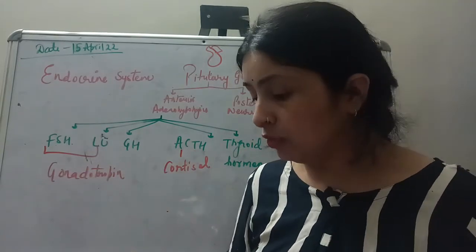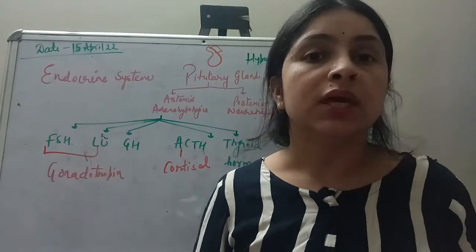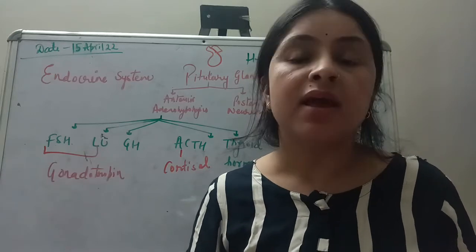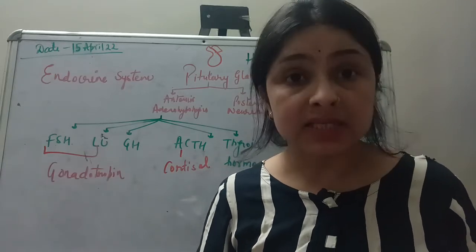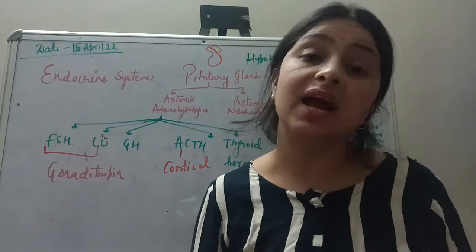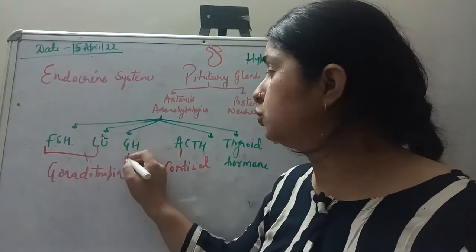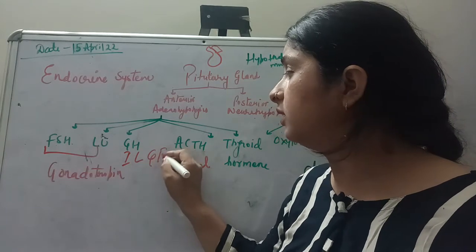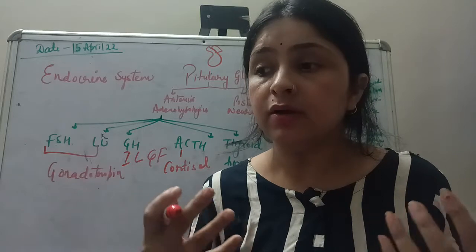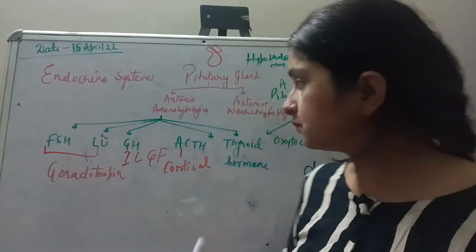Moving on to the growth hormone. Growth hormone, as the name suggests, is important for the growth of your cells. Additionally, it is also important for the metabolism of proteins, fats, carbohydrates, plus it also helps in the development and synthesis of bones and cartilages. Okay, next, this growth hormone is also called insulin-like growth factor because it helps in the synthesis of certain growth factors. Its action resembles insulin.